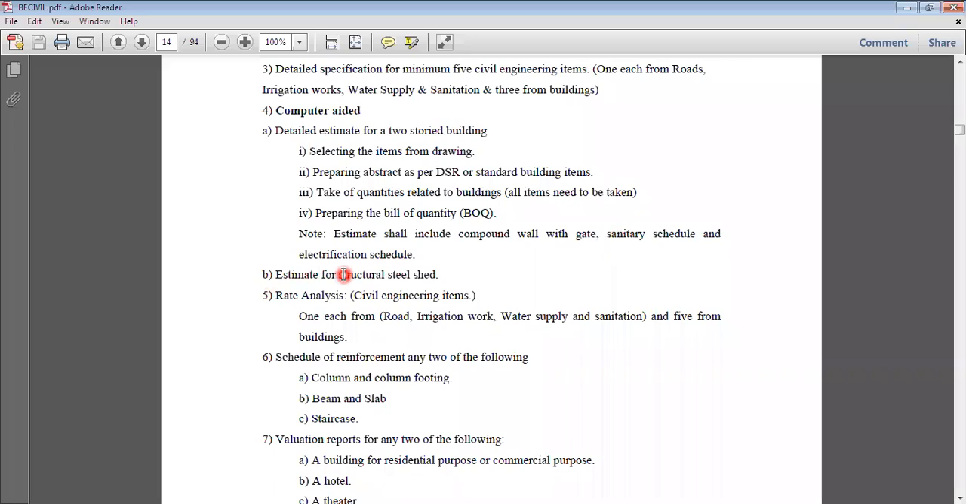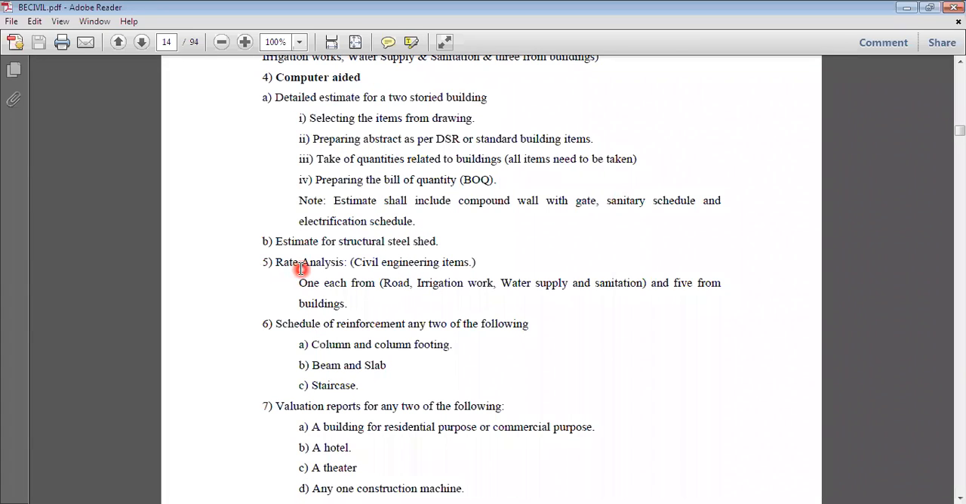Then estimate of the structural steel shed. You have to determine the quantities which are required for the structural steel shed. Now you know the design of a steel shed, but we are not dealing with the design. Just take a plan of a steel shed and determine the quantities. That's it. Then our fifth task is nothing but the rate analysis, which we are going to learn in our upcoming lectures.